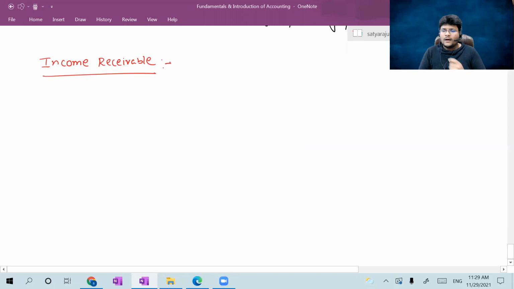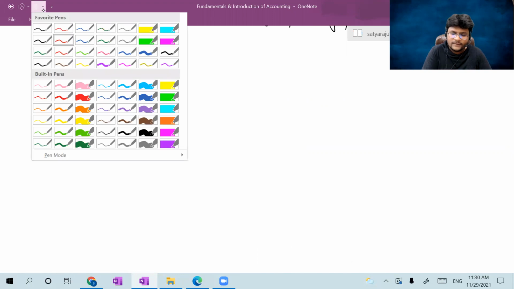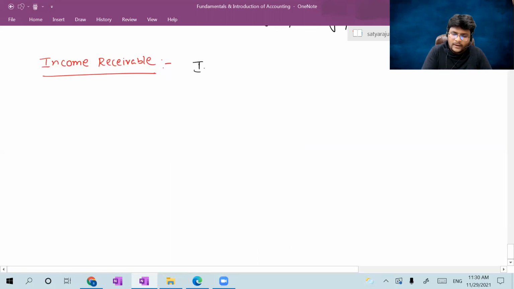Like outstanding expense, where the expenditure occurred but you have not yet paid, income receivable is nothing but income accrued. That means income occurred. Accrued is nothing but occurred. Income accrued, but not received yet.